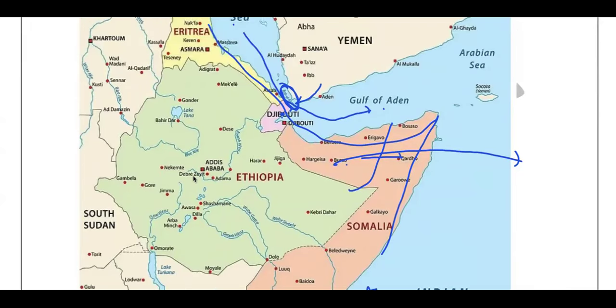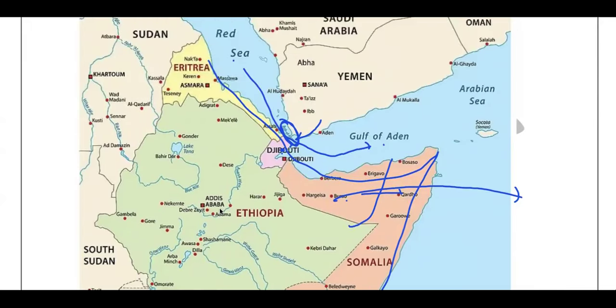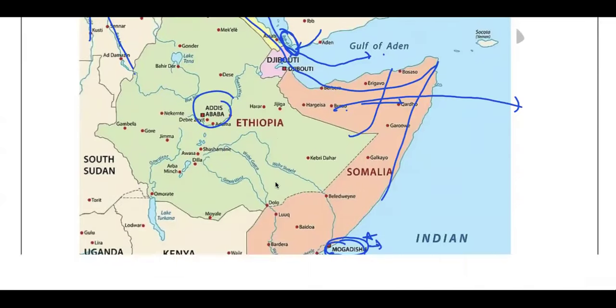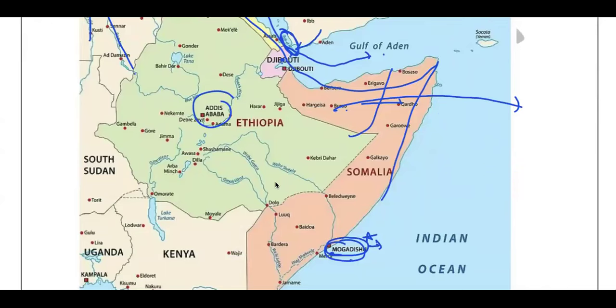Okay, you also need to know the capital region here, and where this Nile River is joining, Blue Nile and White Nile. Okay, Khartoum, which is present in Sudan. Very important point again, you have to know. And the Addis Ababa region, you try to remember, and Asmara, the important capital city of Eritrea, and Ethiopia is a landlocked country. These are the important facts that you need to know.